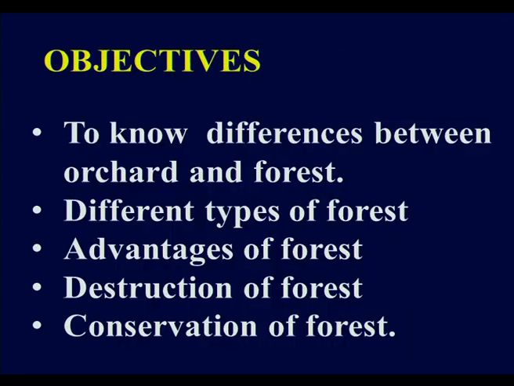See here children. To know the difference between orchard and forest, and you will also be learning what the different types of forests are and what the advantages of forest are, and we will also be seeing what is meant by deforestation, that is nothing but destruction of forests, and we will also be seeing what is conservation of forests, that is nothing but protection of forests, how forests will be protected. So, these are the things you will be learning at the end of this chapter.